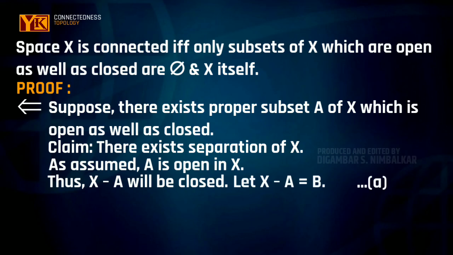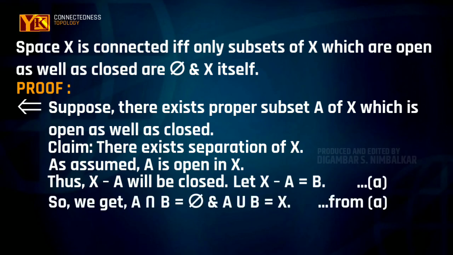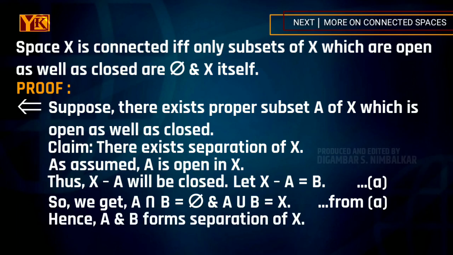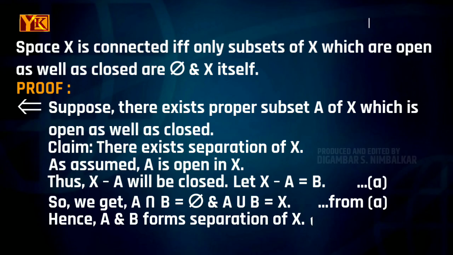So let us name this set X minus A is equal to B. So what we got? There exists a set B such that A union B is the whole X and A complement is equal to B. Thus A intersection B is equal to empty, and hence A and B are two sets which form a separation of X, and hence the proof.